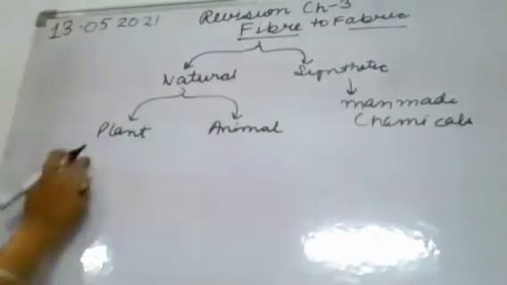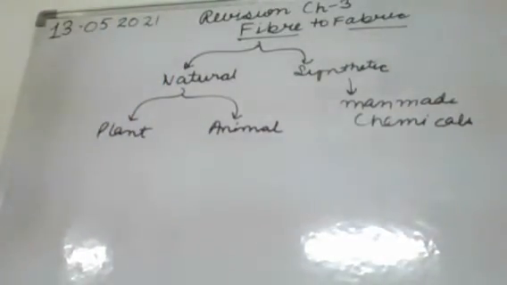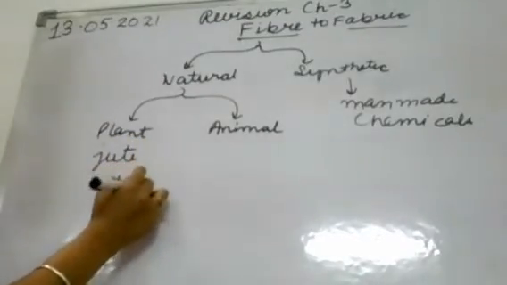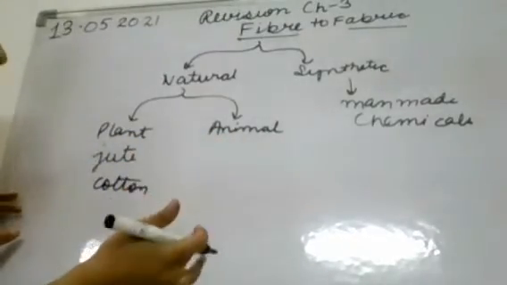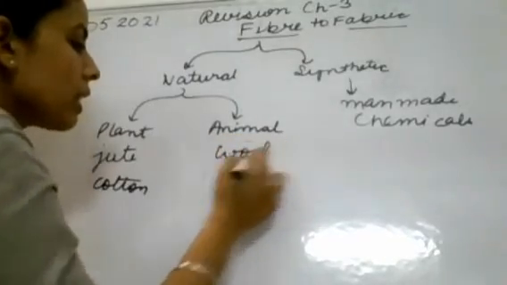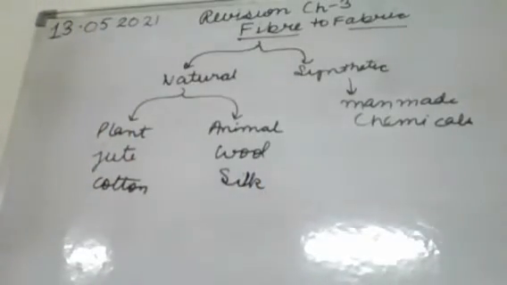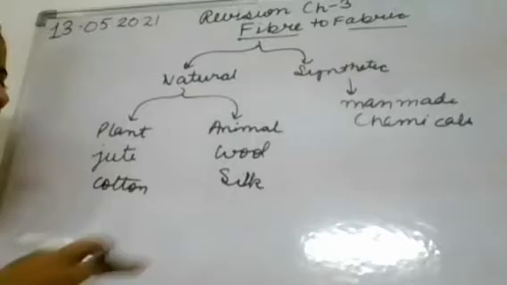So we will study about the plant fibers and the animal fibers. In this chapter, the first is animal fibers, that is wool and silk. From plants we get jute and cotton, and the animal fibers that we get from animals are wool and silk. Clear? We get wool from many animals, for example, sheep, goat, and camel also. Yak. And silk we get from the silkworm.